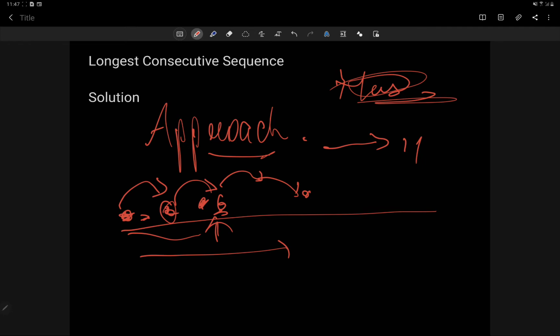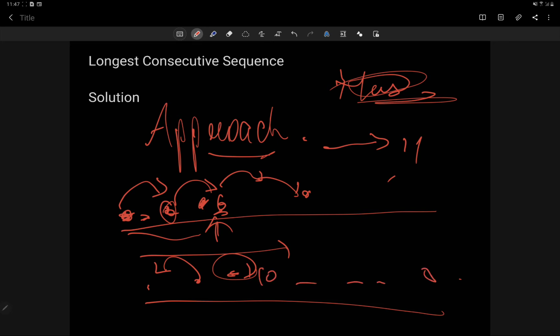So this could be one approach that could be used, and similar to it, what we will be using is this: while traversing, if we reach a number, we subtract 1 from it, that is, we see whether its previous number is present. If its previous number is present anywhere, that means it would be traversed already. If not, suppose we have 10 here and somewhere 8, so here 9 is 10 minus 1.